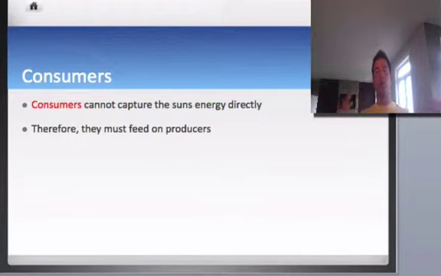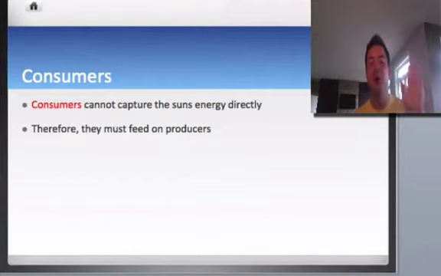And so to get that energy, we have to feed on producers. We can obtain our energy through various forms, but we have specific species that eat these producers, and then we also have other levels of consumers that we're going to talk about coming up.